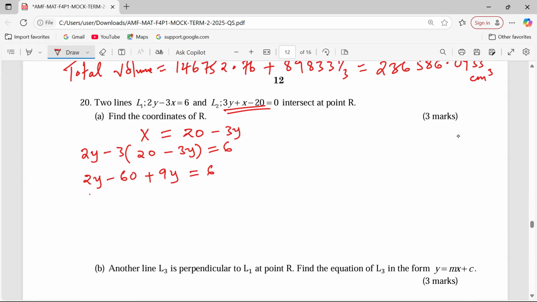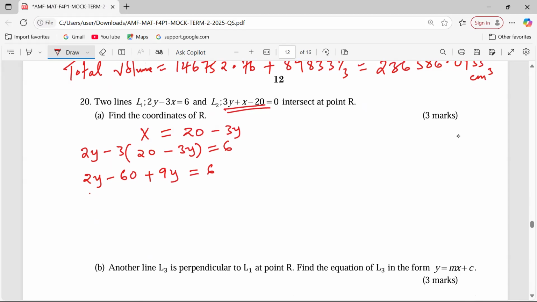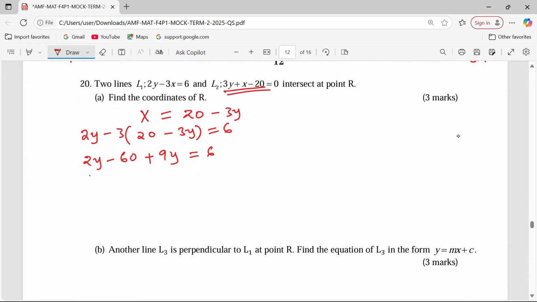Because of negative 3 by 6, negative 3 by 20, that is 60, and it's a negative. But negative 3 by negative 3 becomes positive 9, that way. So you're supposed to be very keen when opening brackets so that you don't make slight mistakes. 11y equals 66. The value of y is 6.